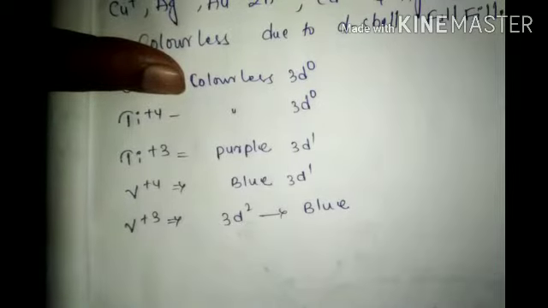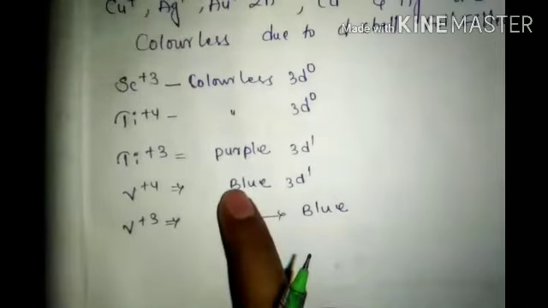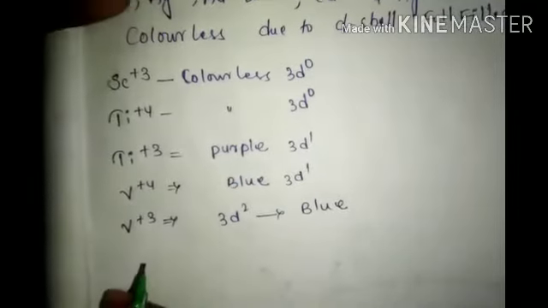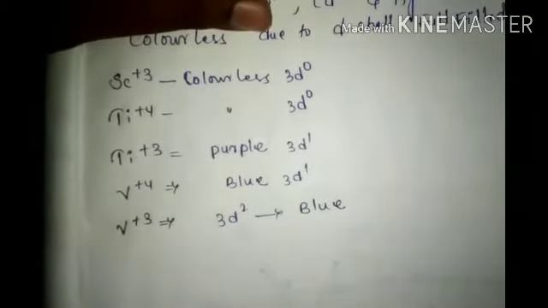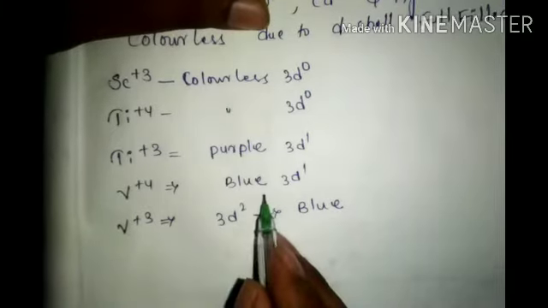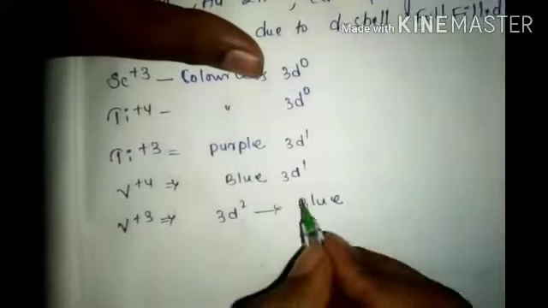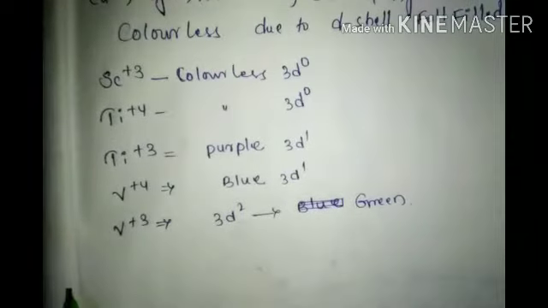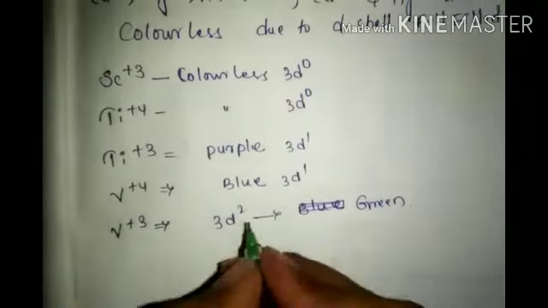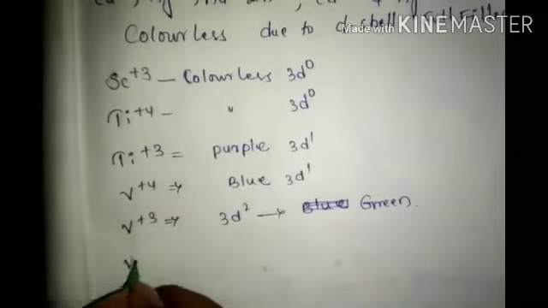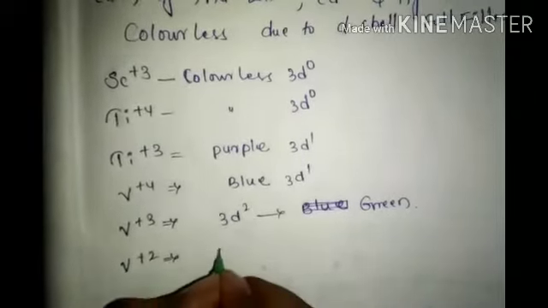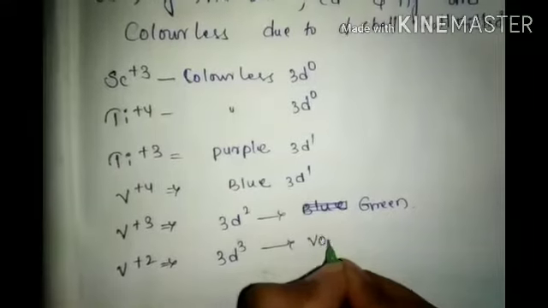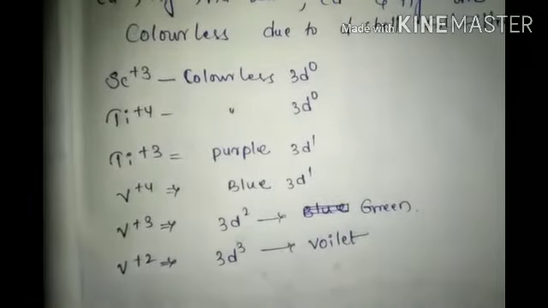V+3 is 3d2, green color, sorry. And V plus 2 is 3d3, violet color.